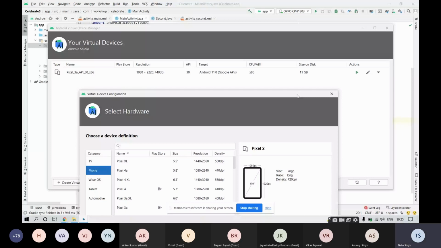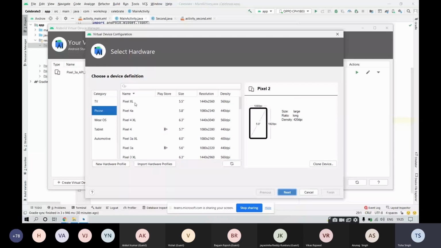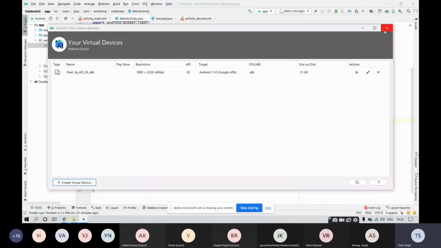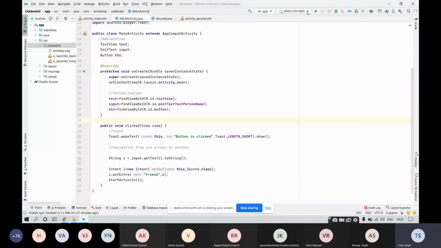Fine. After selecting the device, let's suppose you have selected this Pixel 4. Click on this next button. You would be able to get that AVD manager. But it's recommended to use it only if you have more than 4 GB of RAM in your system. Fine. So I have connected my mobile phone over here. Now for those who have equal to or less than 4 GB of RAM and less configuration facilities available, you can do one thing. You can make use of your physical device.